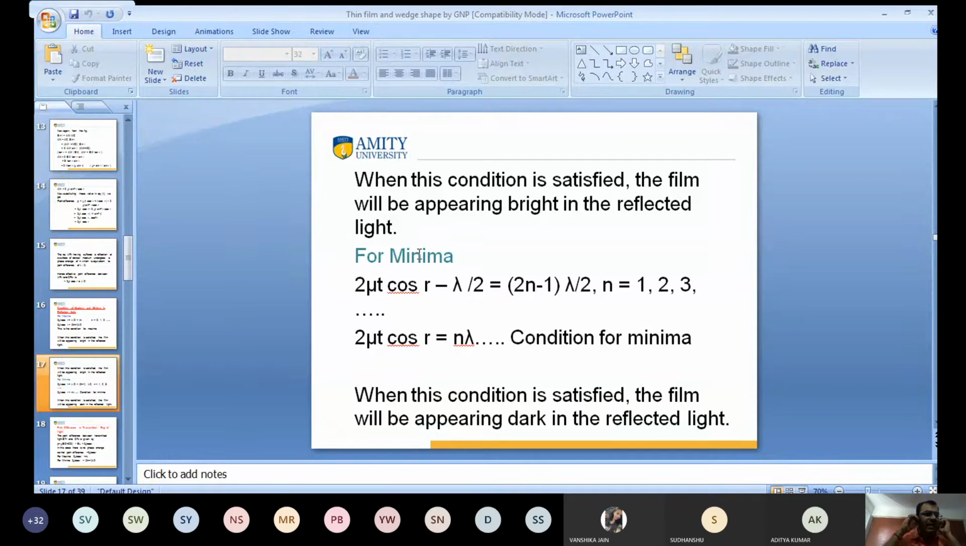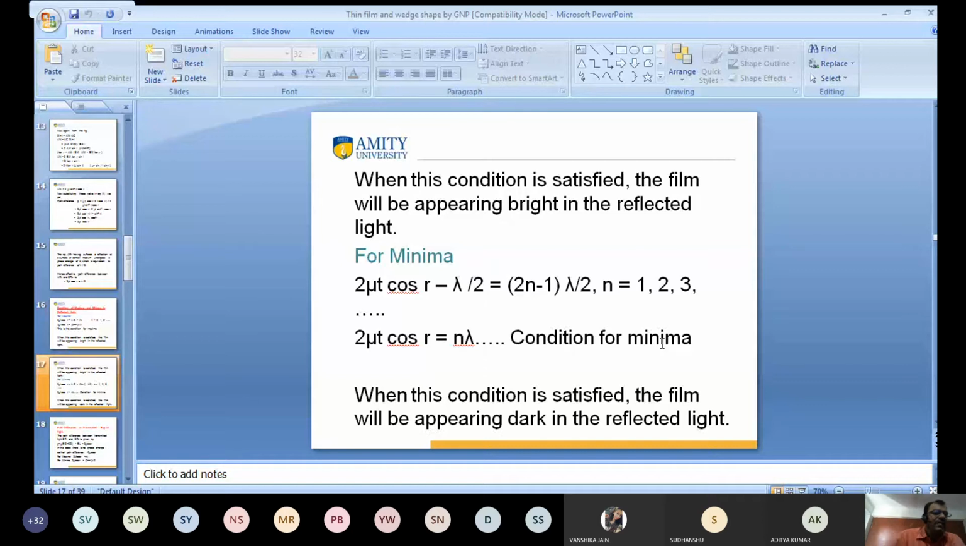Now, what is the condition for minima? For minima, we take the effective path difference 2 mu t cos r minus lambda by 2 equal to 2n minus 1 lambda by 2, so that 2 mu t cos r is equal to n lambda. When you solve this, transferring lambda by 2 to the other side, 2 mu t cos r is equal to n lambda. This is the condition for minima.